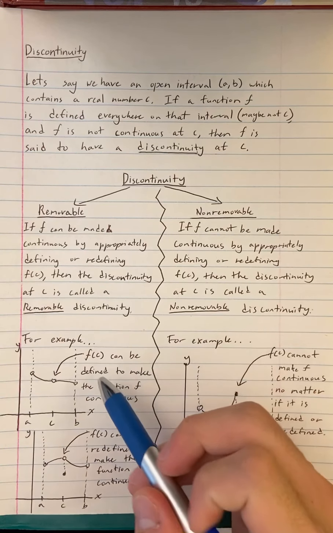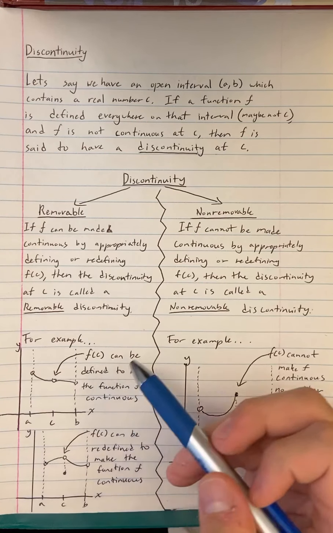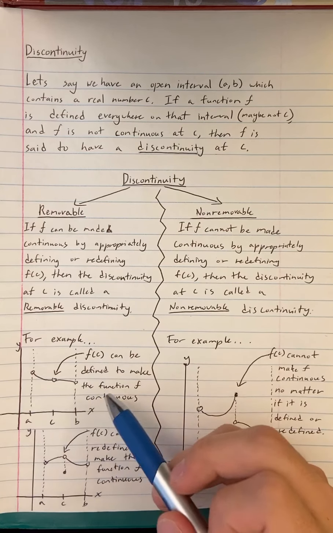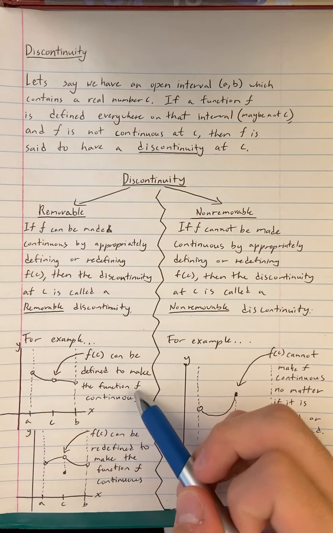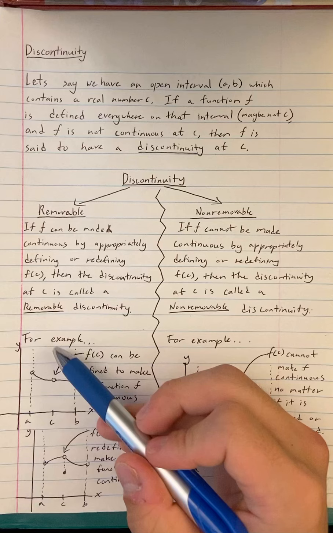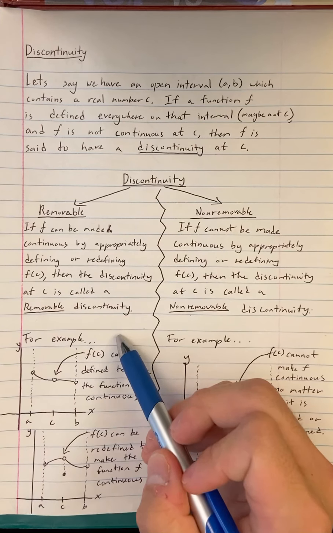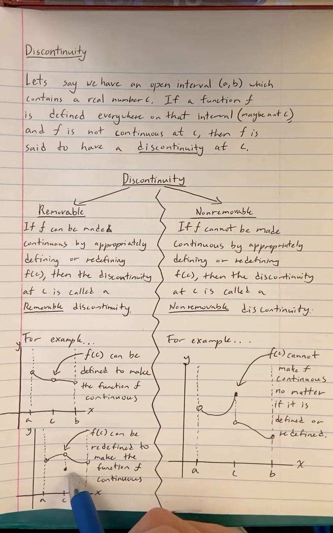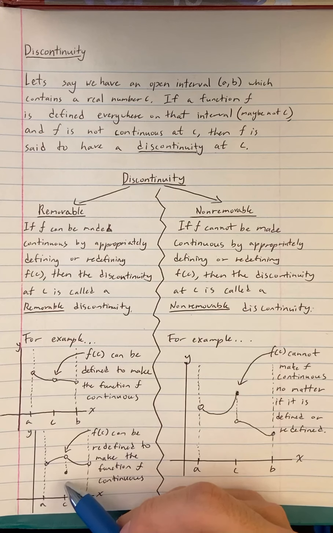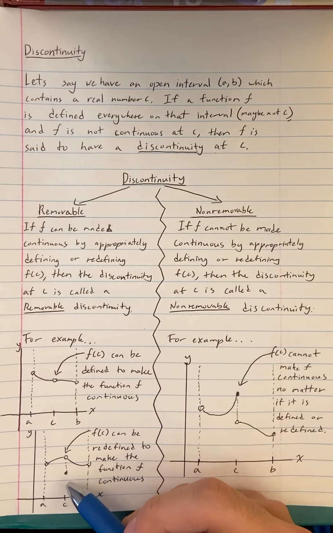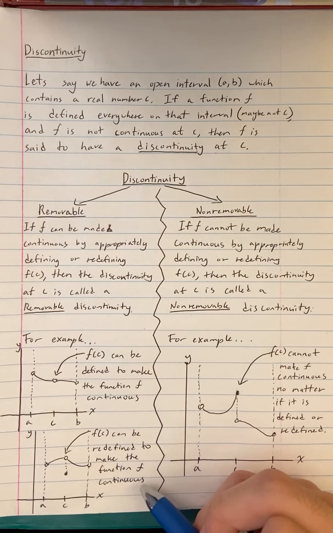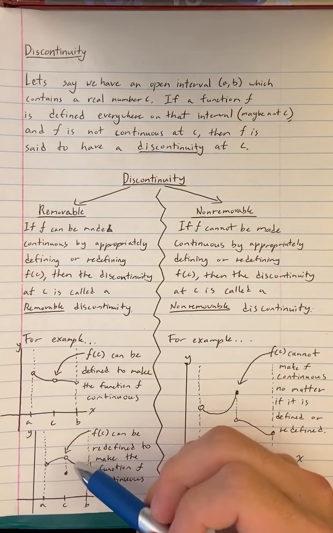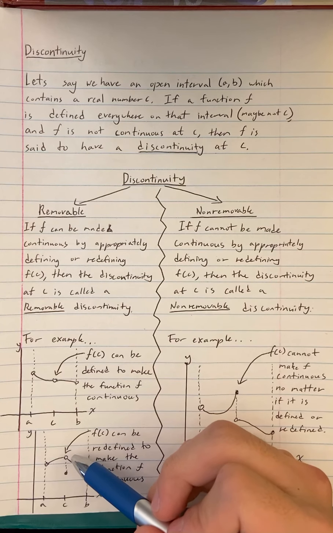However, by defining f of c in this graph, we can make this graph continuous, which means this graph contains a removable discontinuity. On this graph, we do already have a defined f of c. However, we can redefine that to make this graph continuous, which means this graph also has a removable discontinuity.